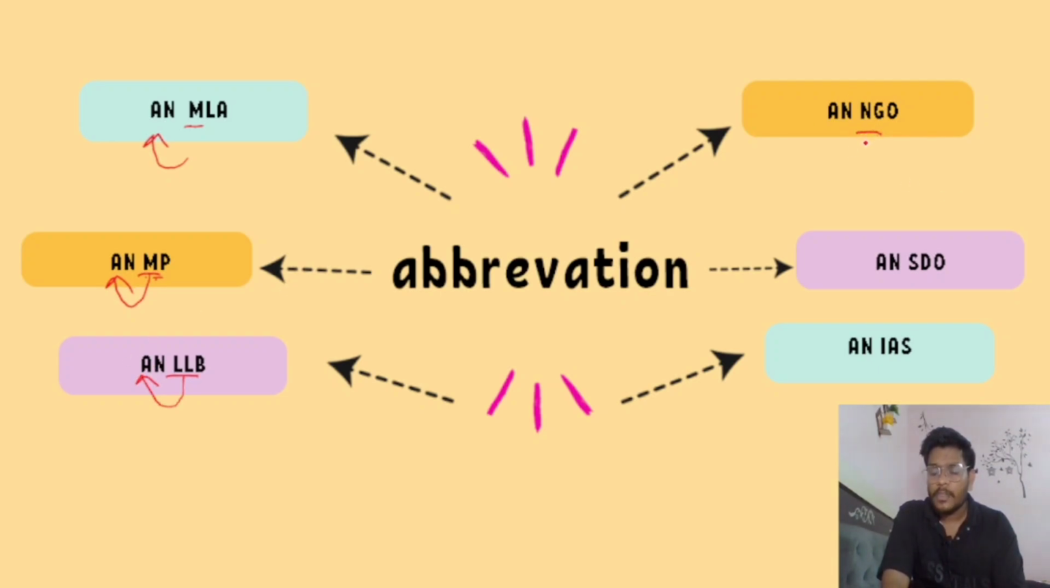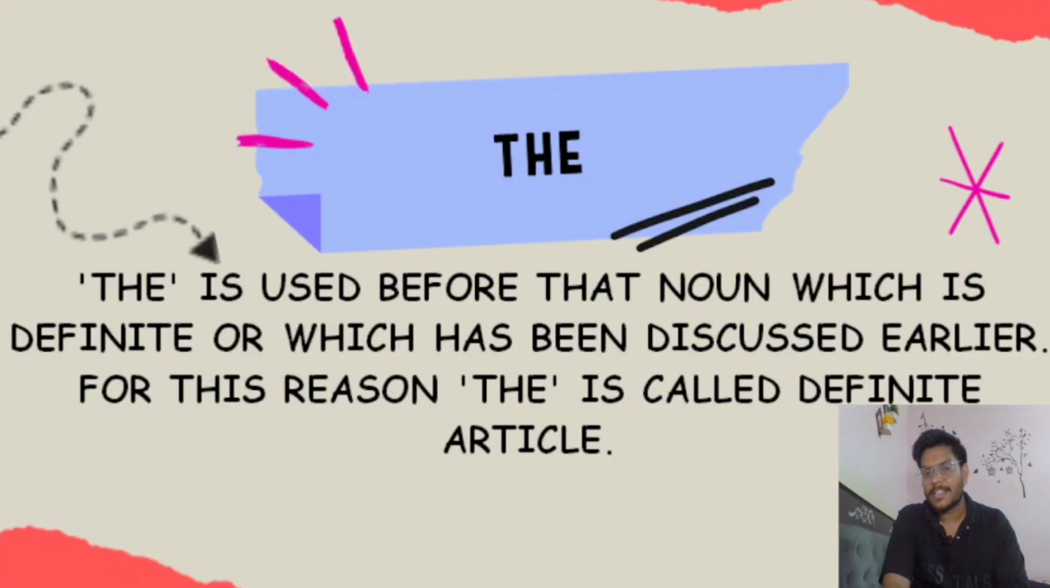NGO. For N, we are pronouncing N, so because of the vowel sound we have to use an article. SDO, so because of the vowel sound we have to use an article. I is a vowel, and IAS has a vowel sound, so we have to use an article. So this is very easy. Rahul, do you understand? Okay, very good.